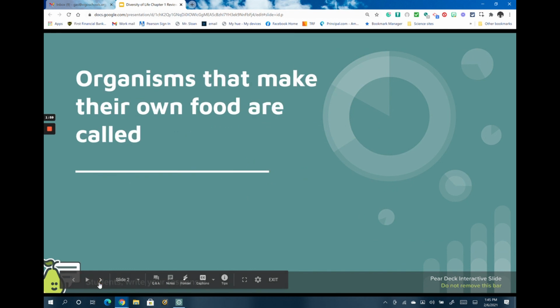Slide 2. Organisms that make their own food are called... and if you remember, we had two groups of organisms based on if they made their own food or not. Those that make their own food are called autotrophs. So organisms that make their own food are called autotrophs.